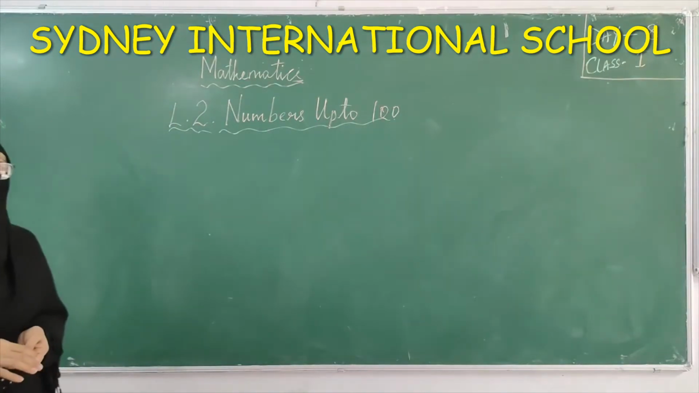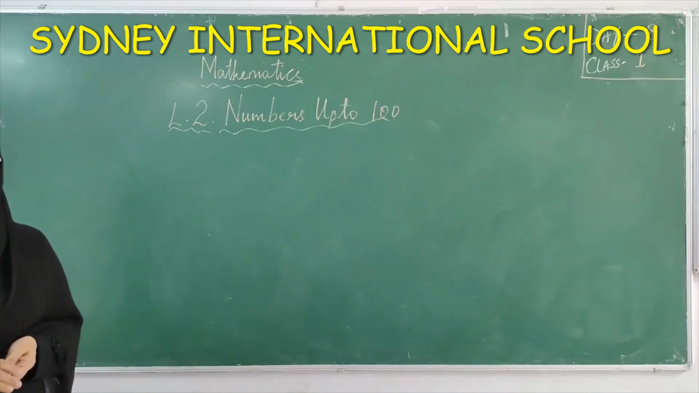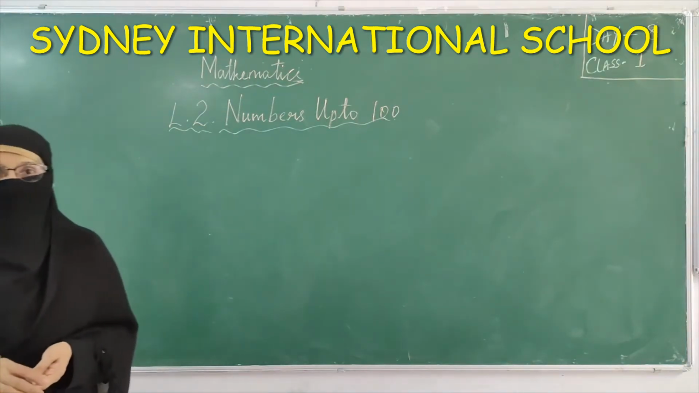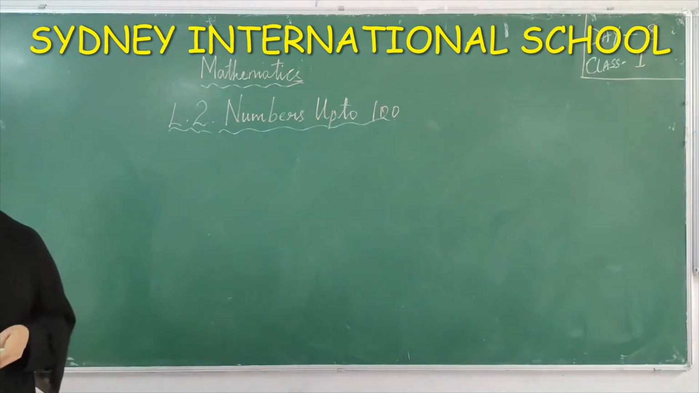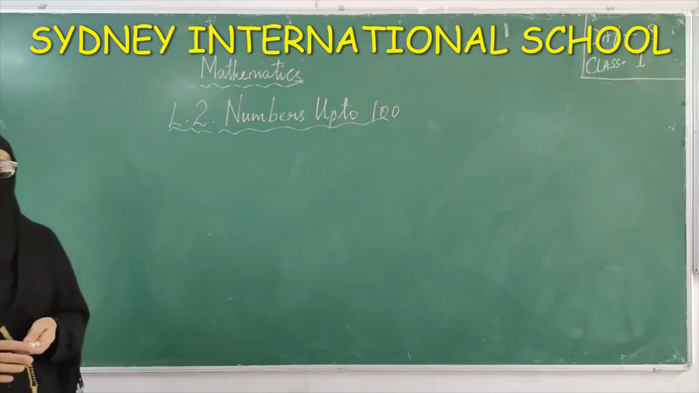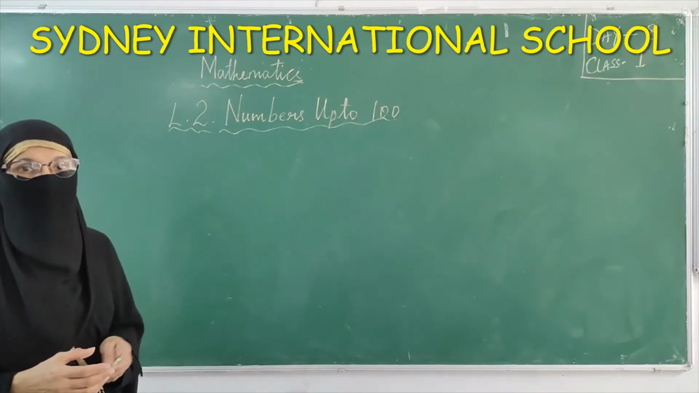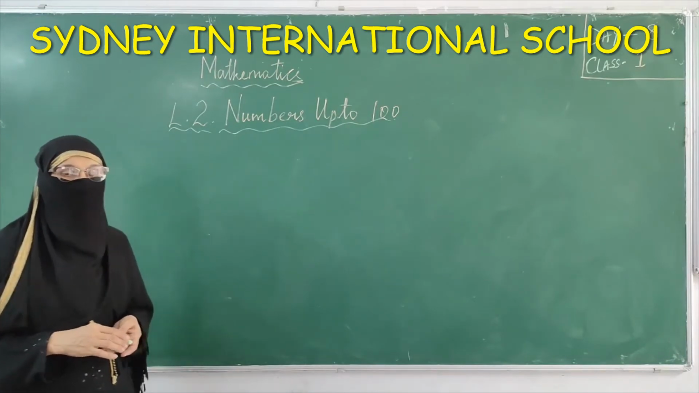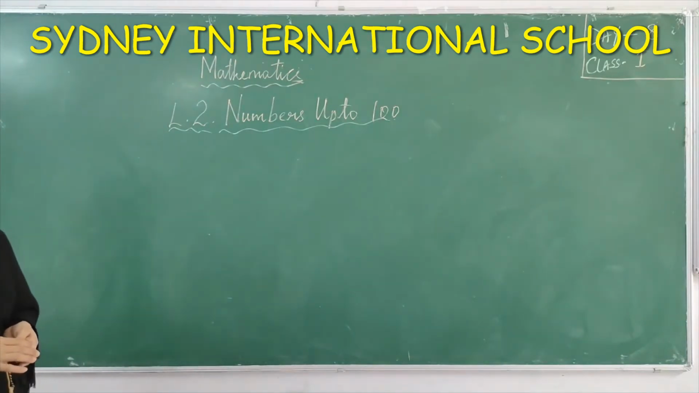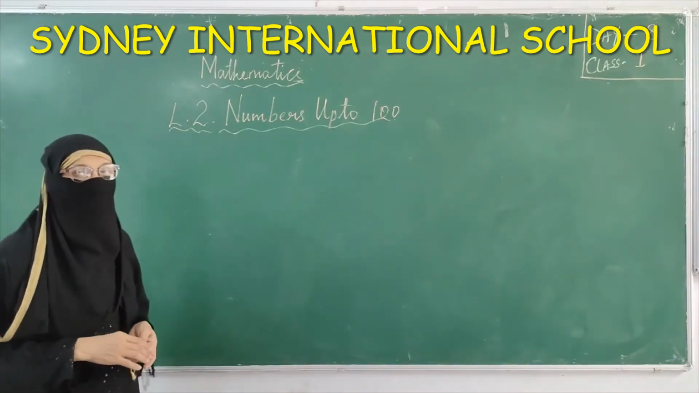Hope, children, in the previous class we studied big, small, tall, short, long, short, more, less, above, below, on, under, inside, outside, before, after, between. We studied all this in the previous class. Today we are going to study our chapter 2, numbers up to 100.